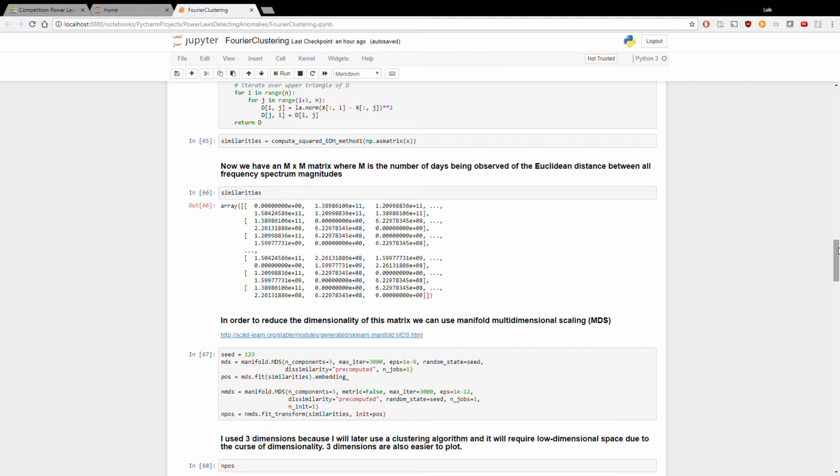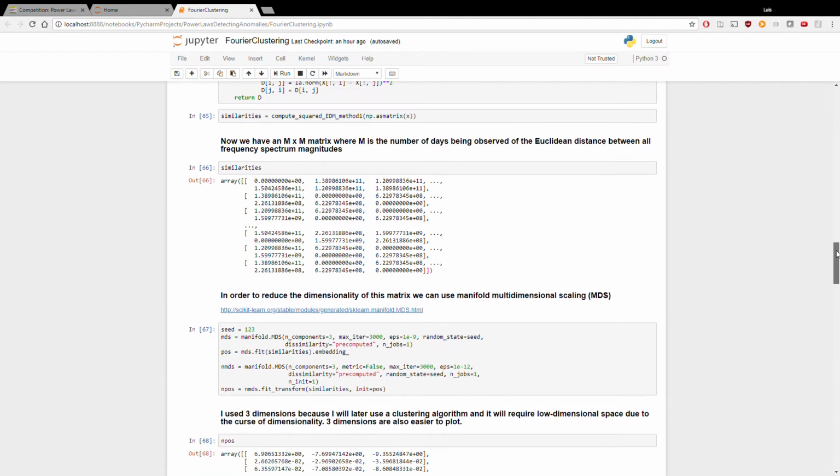But m by m is way too high of dimensionality. We can't really cluster or do anything with this matrix directly. So we have to reduce the dimensionality of this matrix, and we use manifold multidimensional scaling for this, which is implemented in scikit-learn. So that was pretty straightforward.